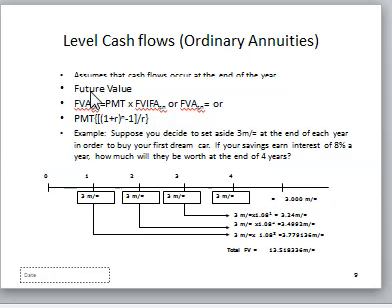So let's look at the future value of an ordinary annuity. If you're looking at the future value of an ordinary annuity, we are saying you are investing a constant amount, but at the end of a given period.